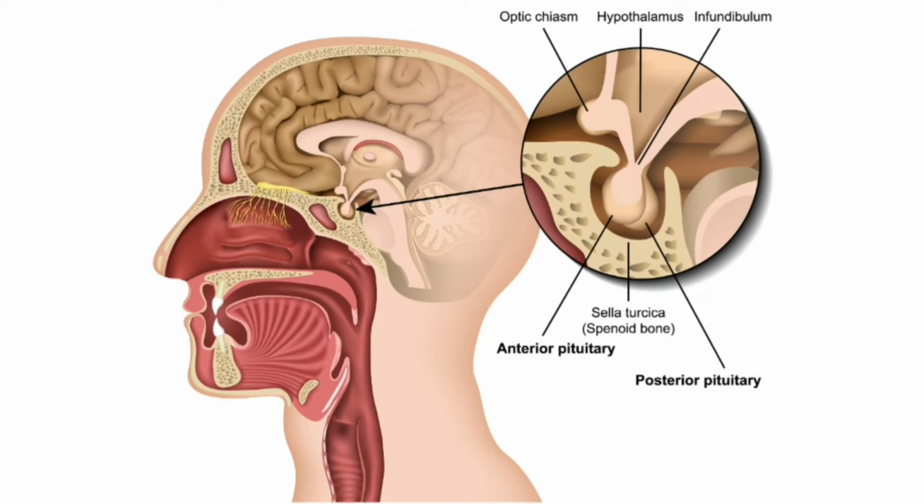Now we are going to start with some glands. The first gland is the pituitary gland. The picture you can see is also of the pituitary gland. The pituitary is a small pea-shaped gland located at the base of the brain, just below the hypothalamus, the midbrain. Here you can see the picture of it. The anterior pituitary and the posterior pituitary can both be seen clearly in this picture.